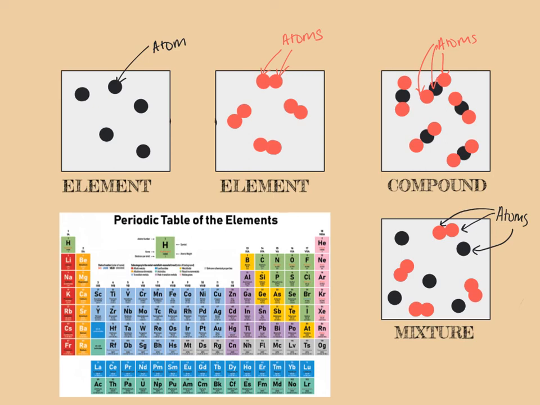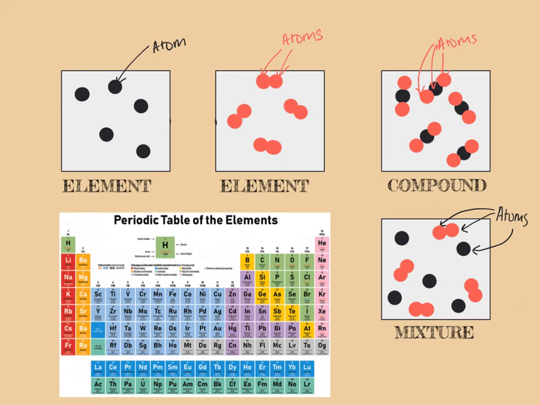If you've got a substance like carbon dioxide, which doesn't exist with all of the atoms looking identical, then it will not be listed on the periodic table. So you will not find carbon dioxide anywhere on here because it's not an element. It is a compound of carbon and oxygen chemically joined together. If the atoms in here are not chemically joined together, they would look something like this, and this is a mixture, and this can be separated out into its two different elements. This one can't be separated out.